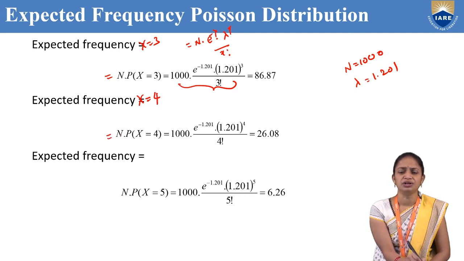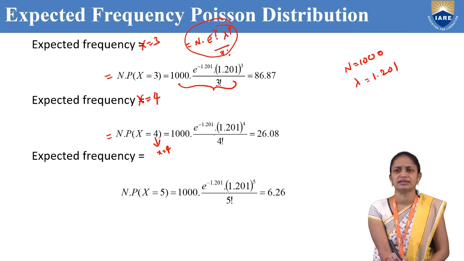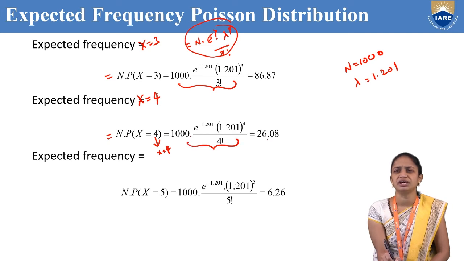Now we need to find the expected frequency for x equal to 4. That means N into P of x equal to 4. Here the small x value is 4 and we substitute all these values: N value is 1000, e power minus lambda, that is 1.201, into 1.201 whole power x, where x is 4, divided by 4 factorial. After simplification of this, we will get 26.08.